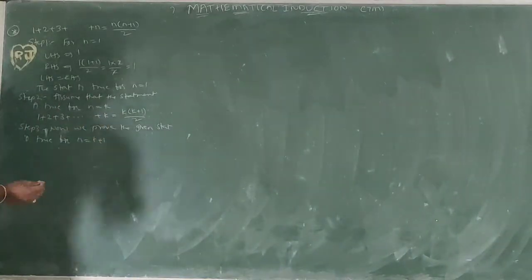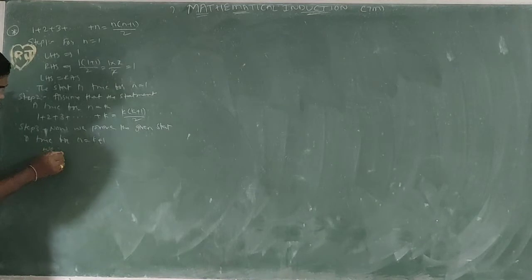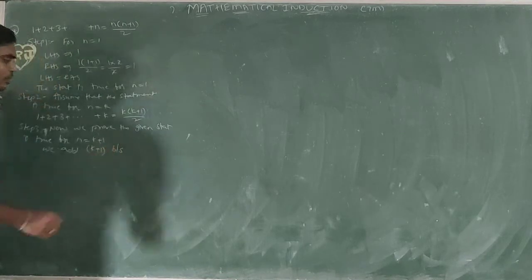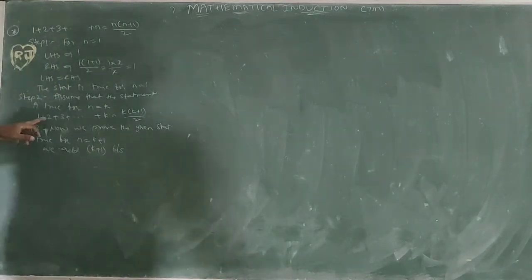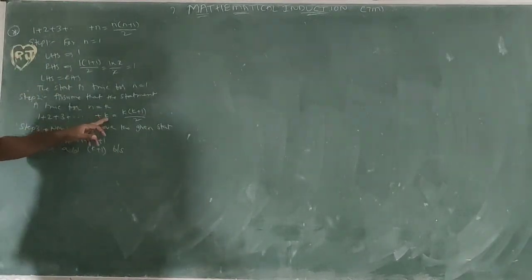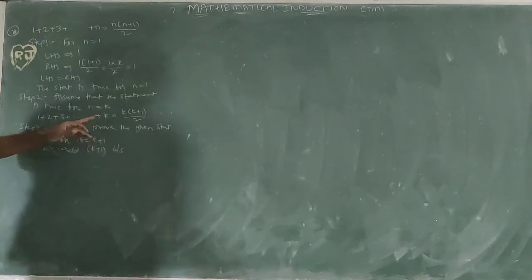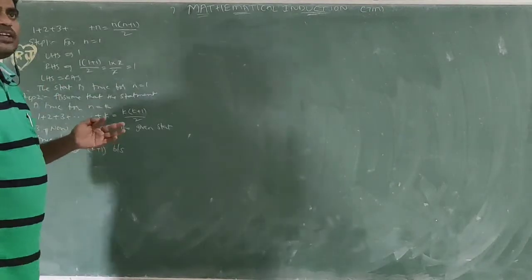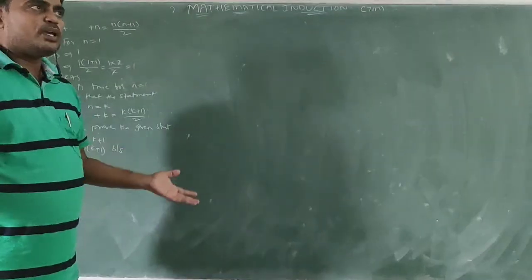So I want to add k plus 1 to both sides. 1 plus 2 plus 3 plus up to so on k equals this one. So we need to prove it for k plus 1. It is nothing but we are adding up to k plus 1 terms.